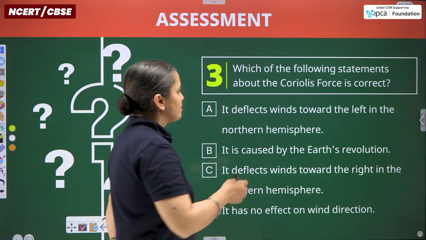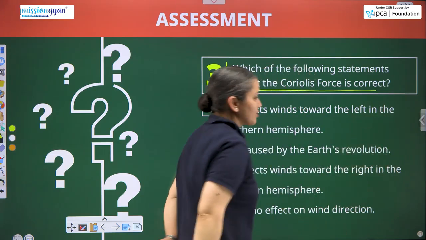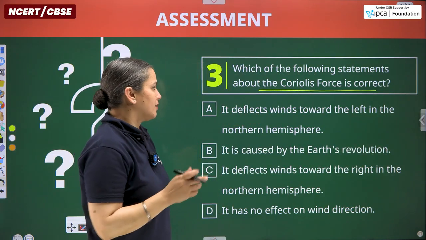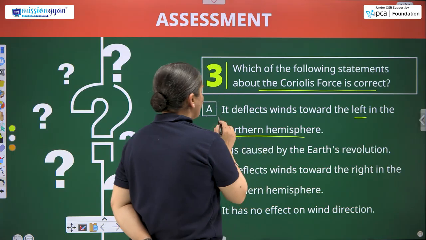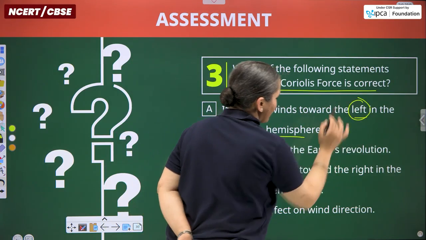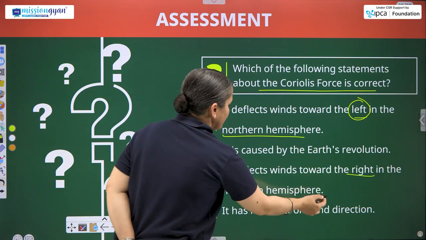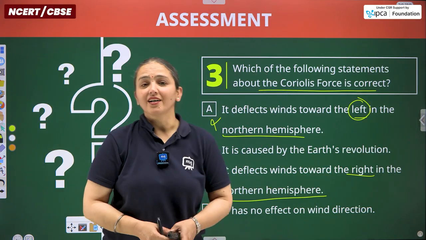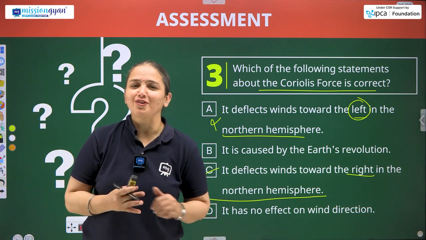Which of the following statements is correct about the Coriolis force? Does it deflect wind towards the left side in the northern hemisphere? No, and we have to look for the word right over here. It deflects winds towards the right in the northern hemisphere. That is the answer. So I hope this is sufficient for today's class.